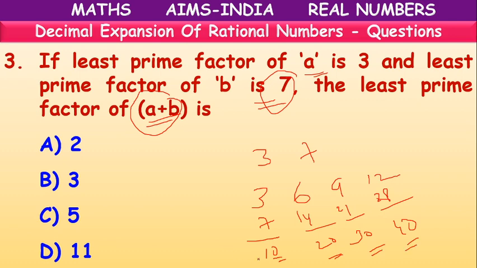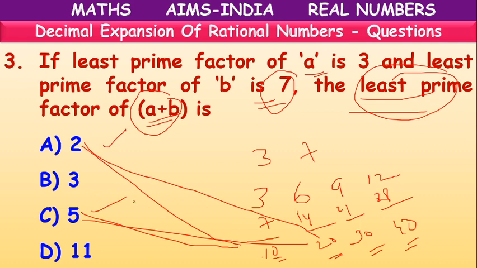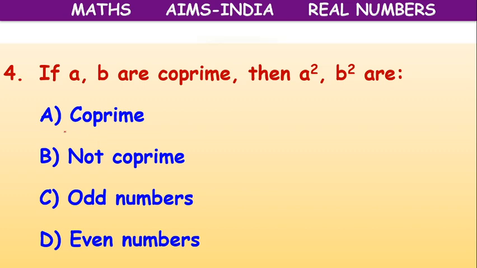So, what will be the factor? For 10, 2 is a factor, 5 is a factor. For 20, 2 is a factor, 5 is a factor. But what are they asking? Least prime factor. If they asked for factors, both 2 and 5 would be answers. But they are asking least. So 5 is wrong. Only 2 is the correct answer.